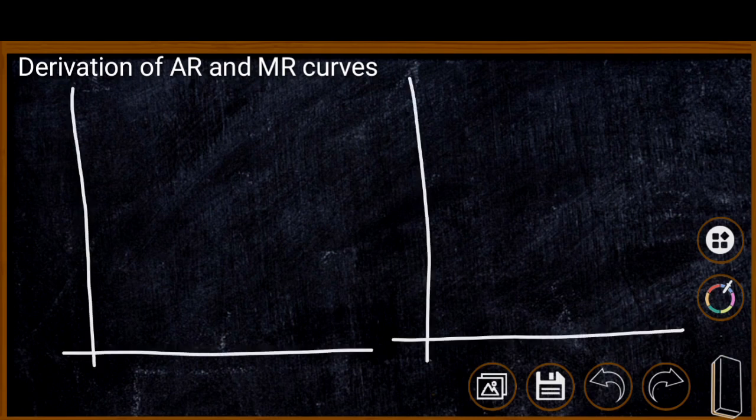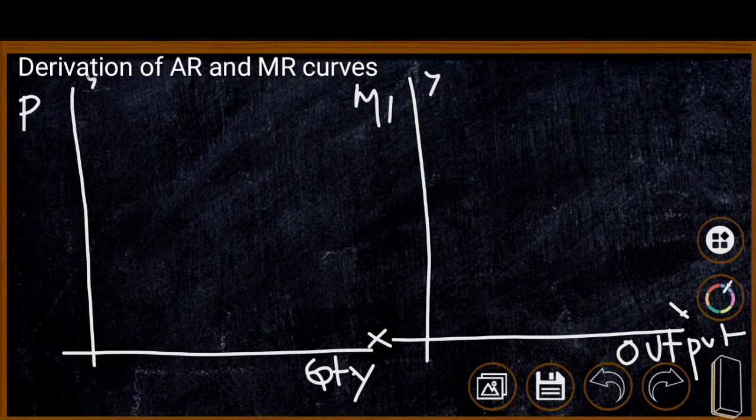In order to derive the AR and MR, we need to have two segments. First segment, demand and supply intersection, and second segment, derivation of AR and MR. In the first segment, quantity is represented on the x-axis, and in the second segment we represent output on the x-axis. In the first segment the y-axis represents price, and in the second segment we represent marginal revenue and average revenue.